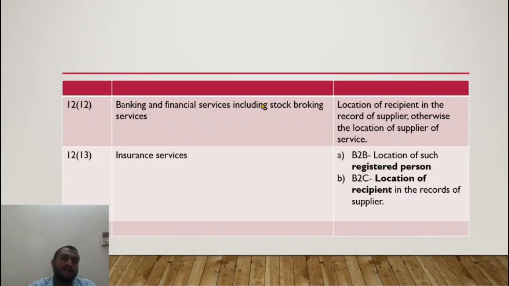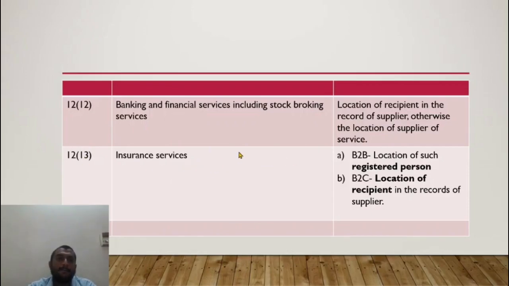So just imagine if you go to an ATM and withdraw, where is the service being ultimately consumed? You would say, even though I withdraw from any other state, ultimately it is being used for my business. So what I say is the location of the recipient in the records of the supplier. If the record is not available, the location of the supplier. Understand? Insurance services, section 12 subsection 13.